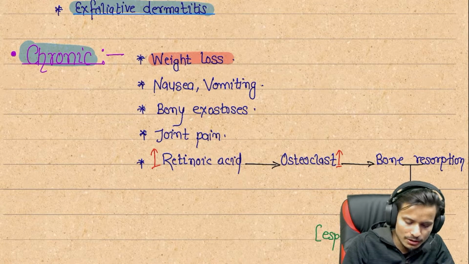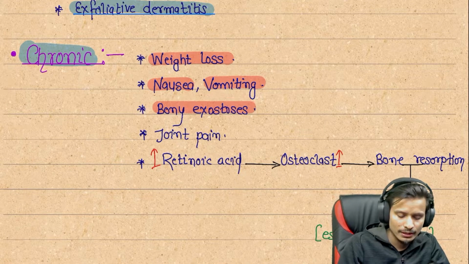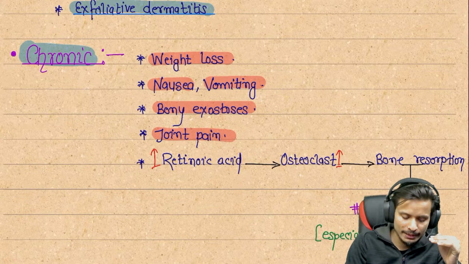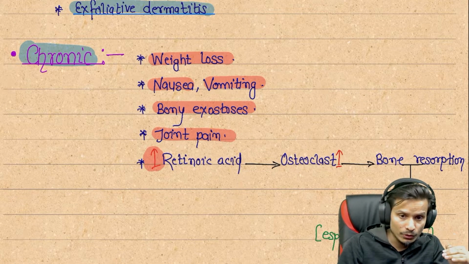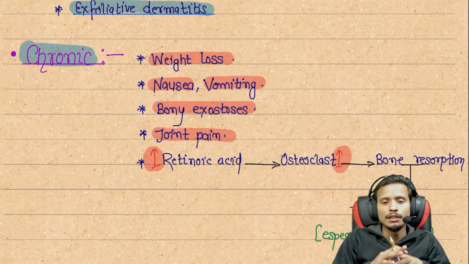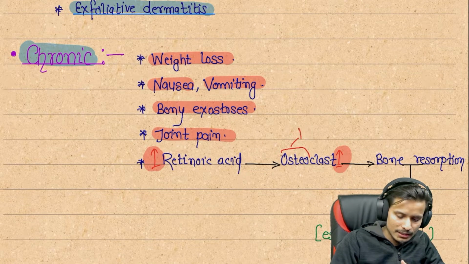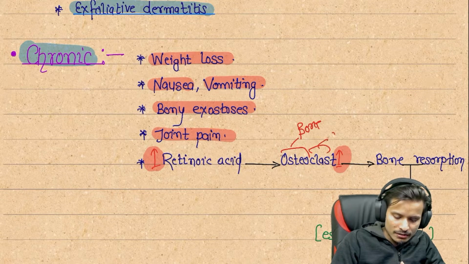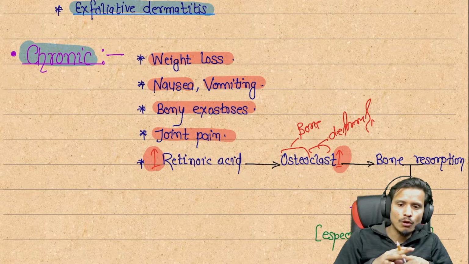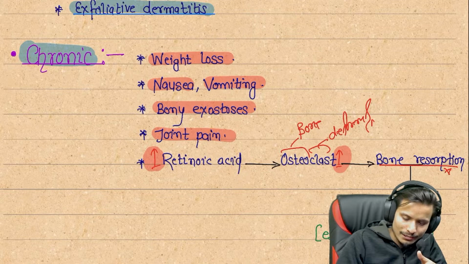There is weight loss in the patient, vomiting, nausea, bony exostosis. Next, joint pain, and if the patient has excess retinoic acid, the amount will be increased. This increase of retinoic acid promotes osteoclast activity. Osteoclast means osteo means bone and clast means deforming cells. So these are going to deform the bone cells and lead to bone resorption.